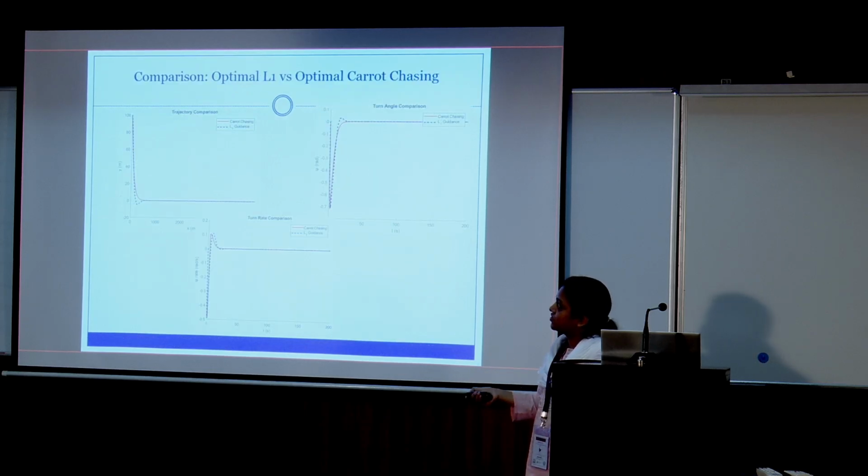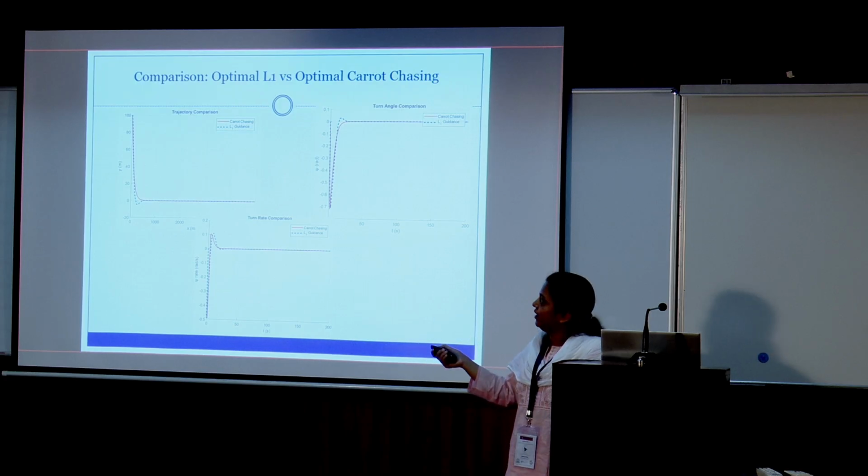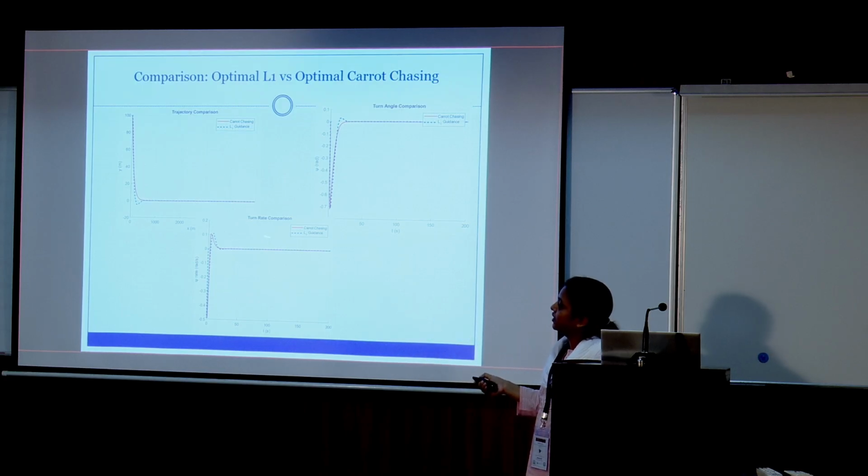This work is compared with this optimal L1, and you can see the result for the same turn rate. Carrot chasing does not have any overshoot, but L1 has a little overshoot, and the rise time is less. You can compare in this way.